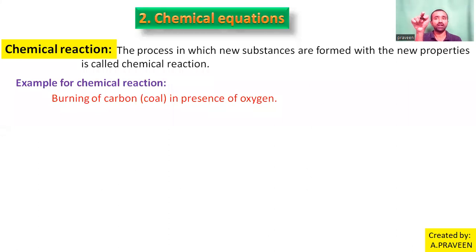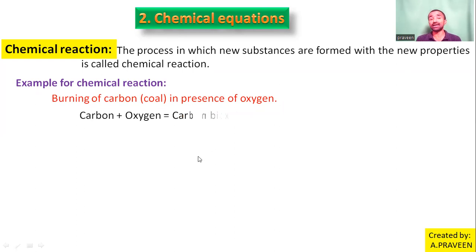LPG fuel burning to cook food, right? So that is also an example of a chemical reaction. What happened in this actually is that the carbon content reacts with the oxygen to produce carbon dioxide. Along with that, you are getting heat energy and light energy. The burning process will give you heat and light. That heat energy we are utilizing for cooking.